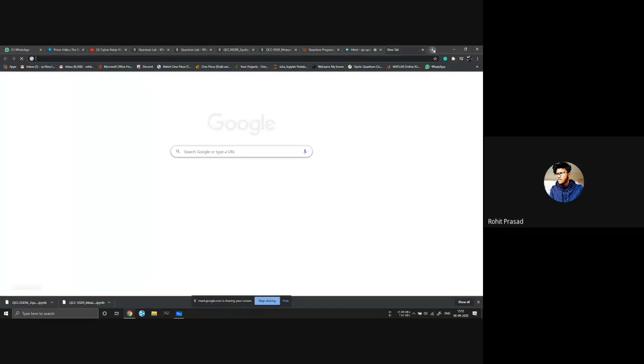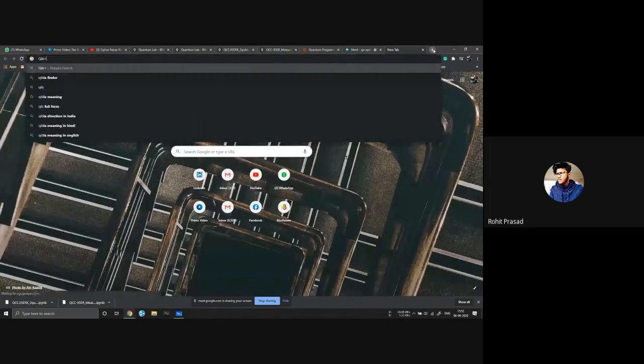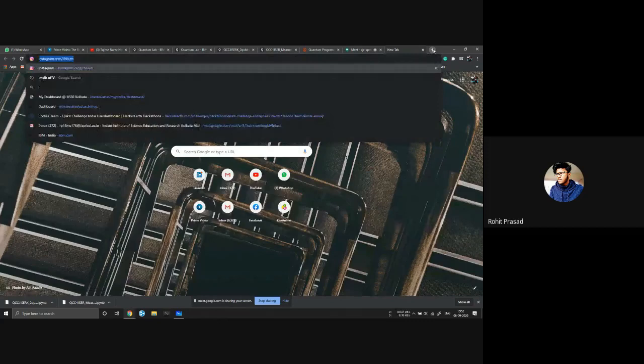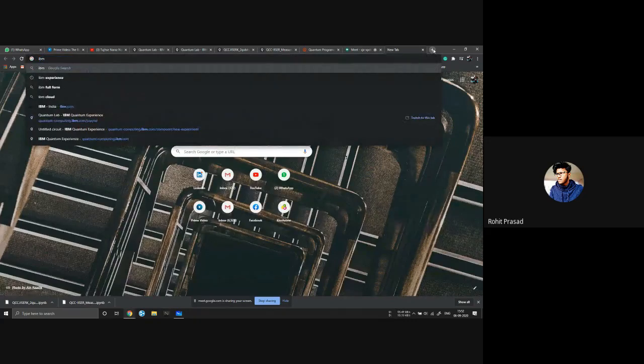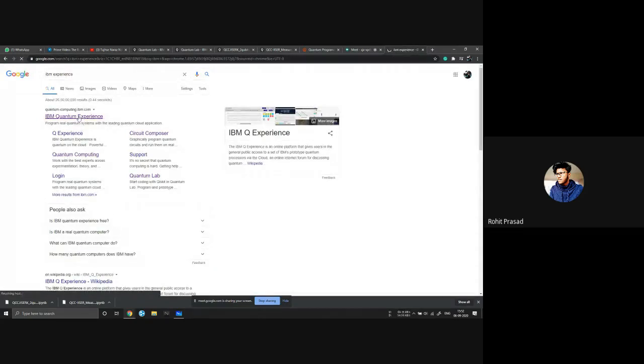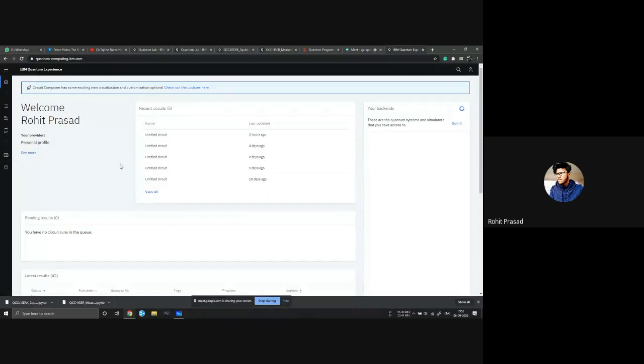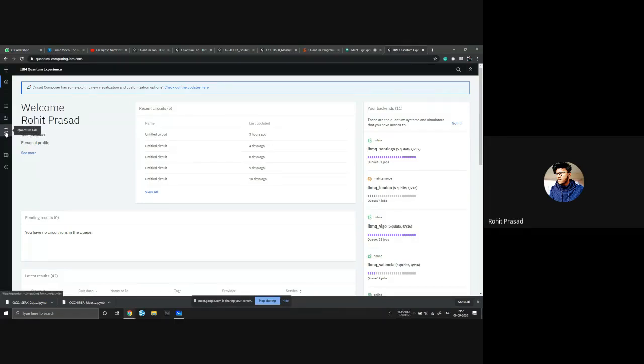You will write IBM experience. You will search for IBM experience, then you will get it from here. If you have an account, you will be logged in. If you don't have one, just make it, it will take 5 minutes or so, or log in. Then you will have to go to the quantum labs.